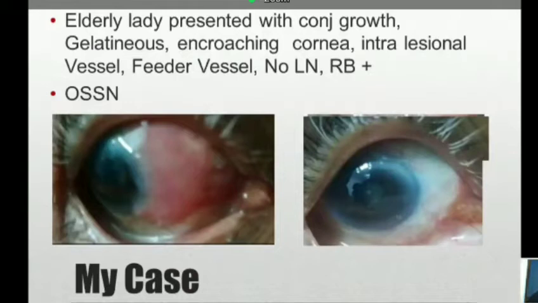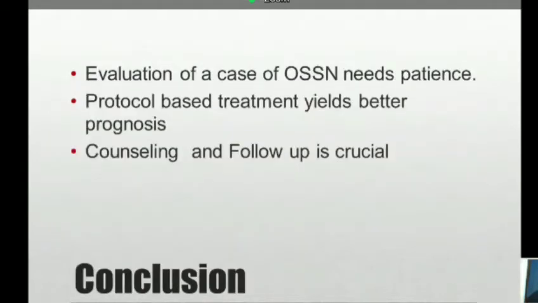So, in conclusion, I want to say that if we get any conjunctival lesion, we have to evaluate it with patients, and we have to see whether there is keratin present, whether the growth is increasing in size, and whether it has intrinsic vascularity, feeder vessel, and Rose Bengal positivity. We have to examine the nose also, and then we have to go with the treatment. So protocol-based treatment gives a better prognosis, and counseling and follow-up are very crucial. Thank you for your patient hearing. Thank you.